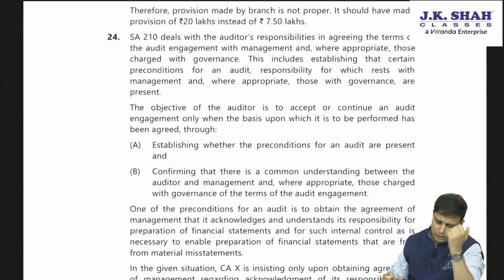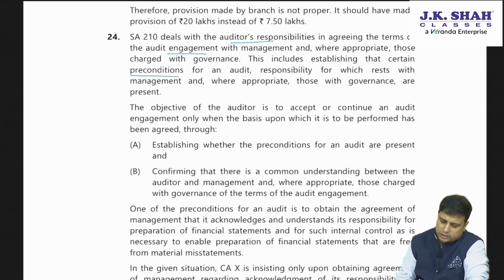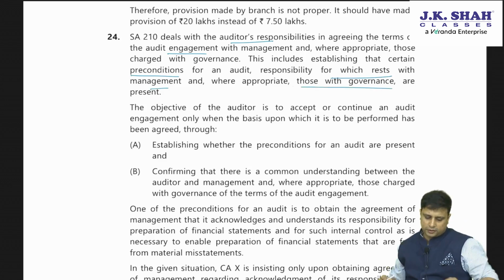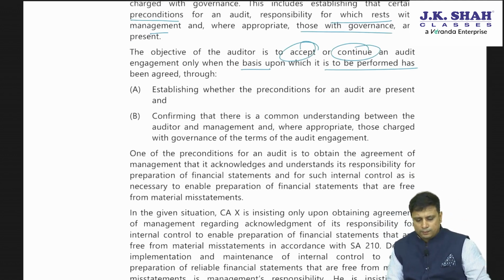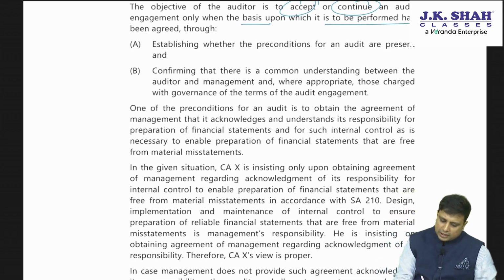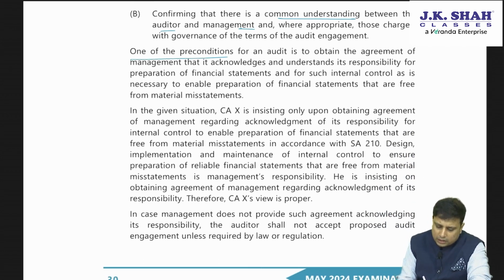So SA 210 deals with the auditor's responsibility in agreeing to the terms of audit engagement. This includes establishing certain preconditions for an audit, responsibility for which rests with the management and, where appropriate, TCWG. The objective of the auditor is to accept or continue an engagement only when the basis upon which it is to be performed has been agreed. This involves establishing whether the preconditions are present, and confirming a common understanding between the auditor and the management. One of the preconditions is to obtain agreement from the management that it acknowledges and understands its responsibility.